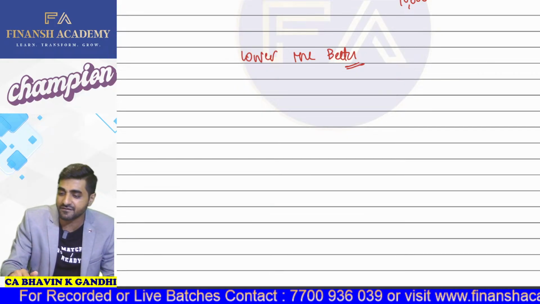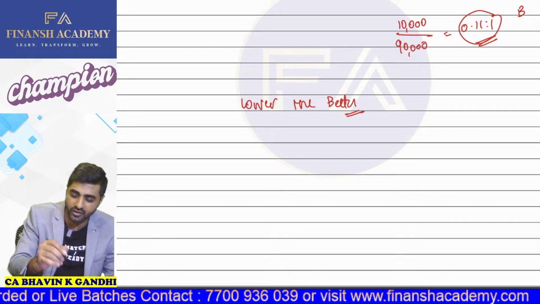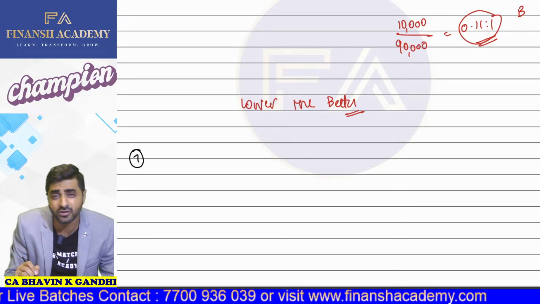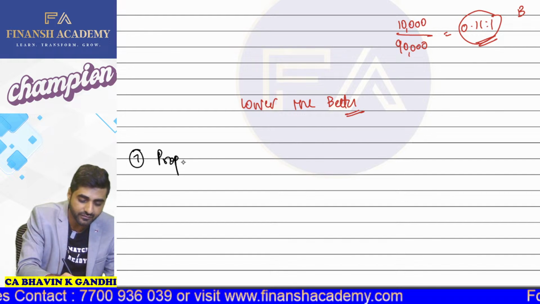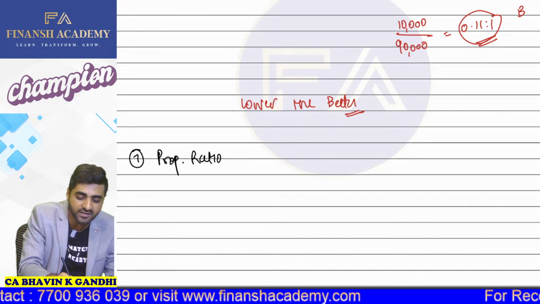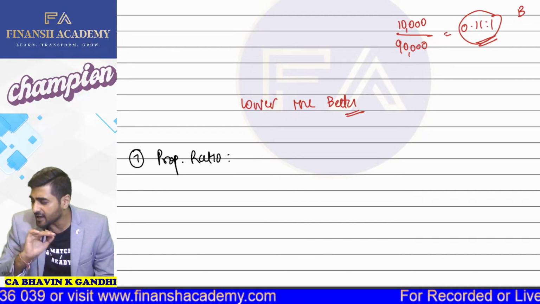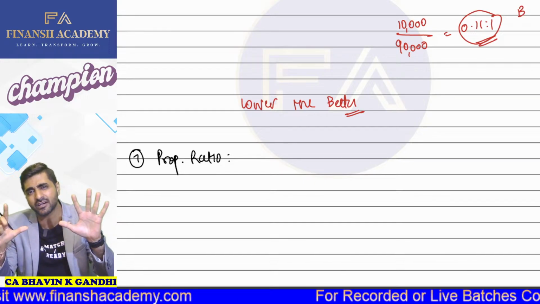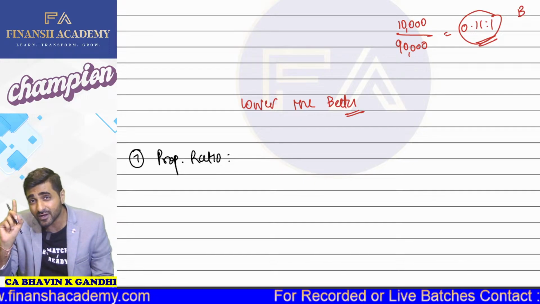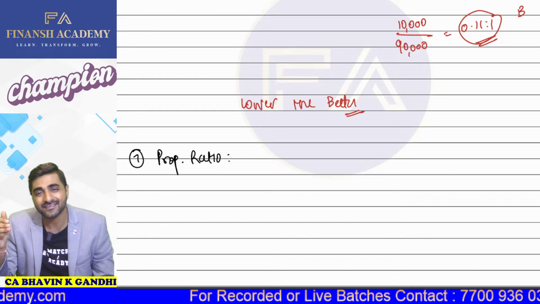Then, my dear students, we have the last ratio of the balance sheet ratios, which we will call the proprietary ratio. So the balance sheet ratios have 7 main ratios. The first one we studied was current, then quick, then super quick.